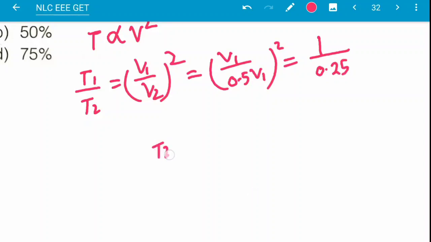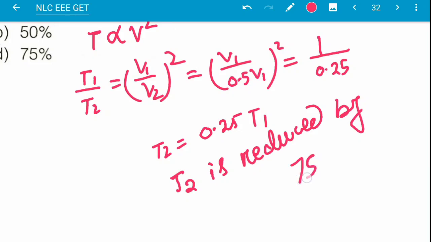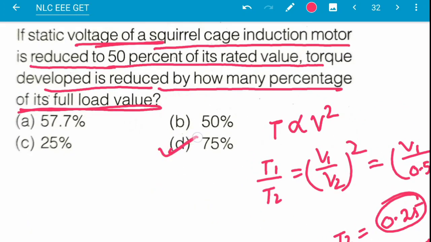So T2 will be 0.25 of T1, and it is reduced by 75%. So option D is the correct answer.